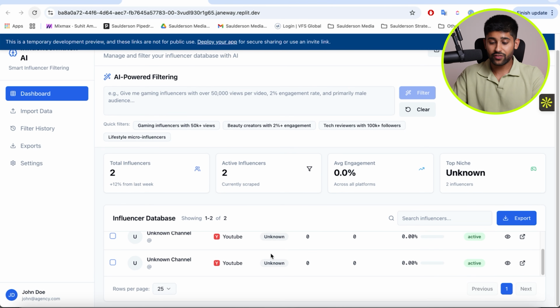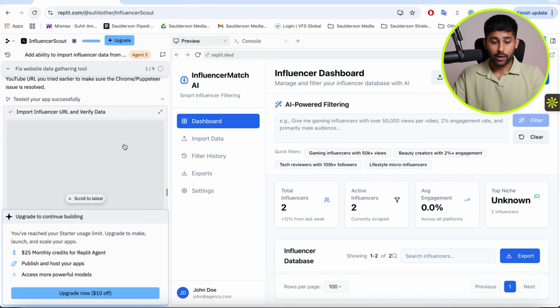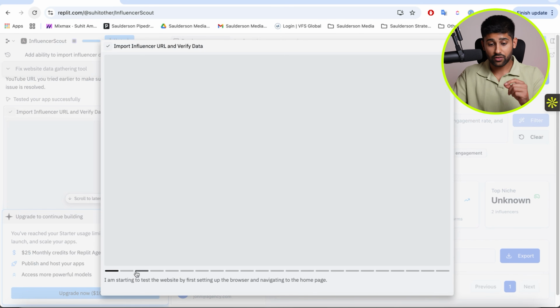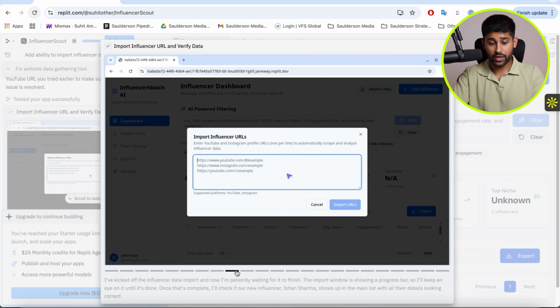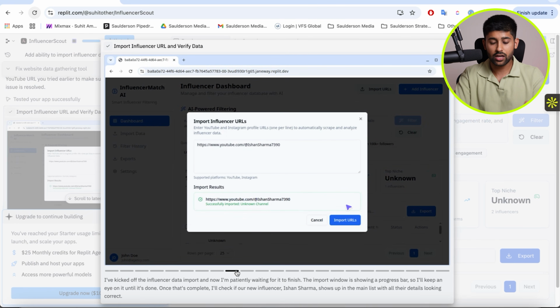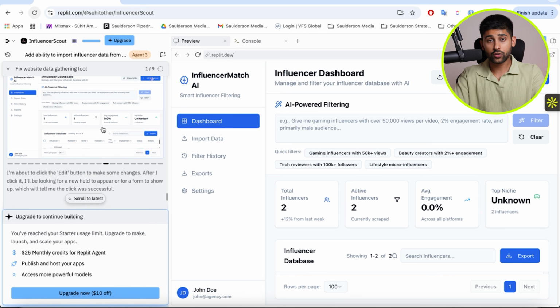There are a few more tweaks and fixes that I need to make to the app, but already it's looking really solid. And once again, Agent 3 has gone and tested the app to make sure that it works and fixes the bugs. As you can see, it's gone through and tested all the areas that I would have tested myself and told it that it wasn't working. Now it's imported this Ishan Sharma guy, and it's going to make sure that the import window disappears. So it's tested everything, and it's made everything work.